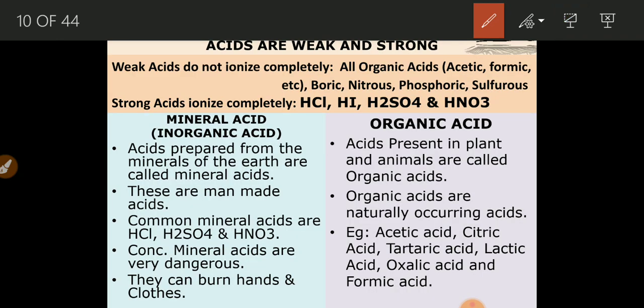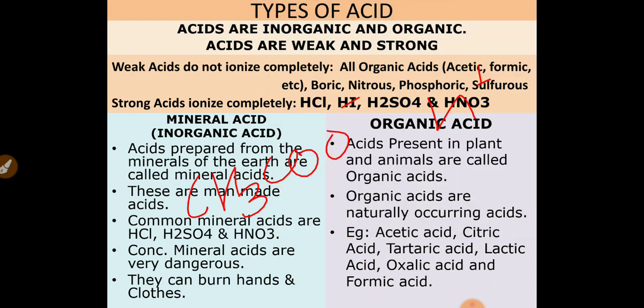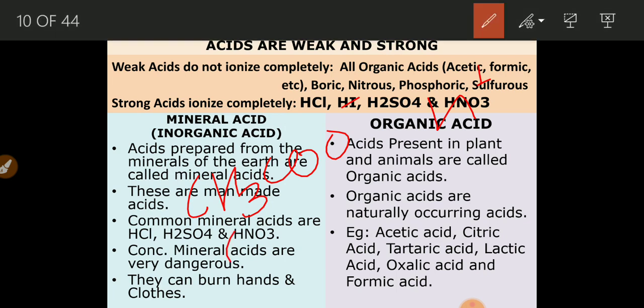This is the reason why it is called a weak acid. The main reason behind calling it a weak acid is that the CH3COO minus and H plus ions are less, and CH3COOH molecules are also existing in the solution.